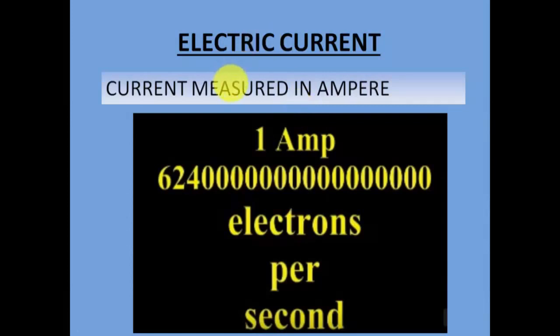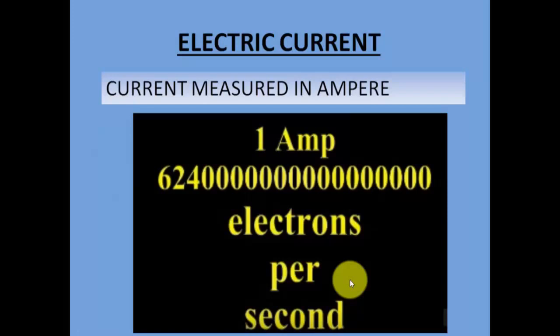But how do we measure current? Current is measured in amperes. That is, 1 ampere is so many electrons per second. That is, if I say that 1 ampere of current is flowing, that means so many electrons are flowing per second. So 1 ampere is so many electrons flowing per second.